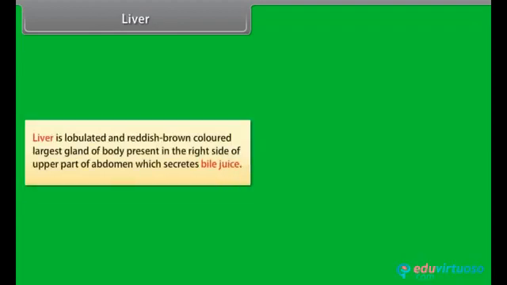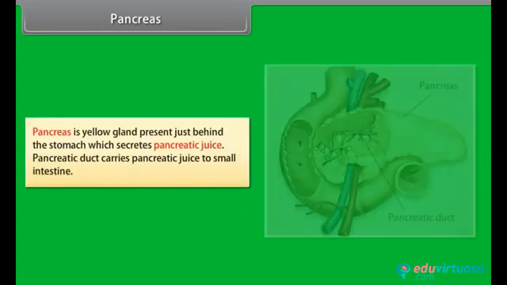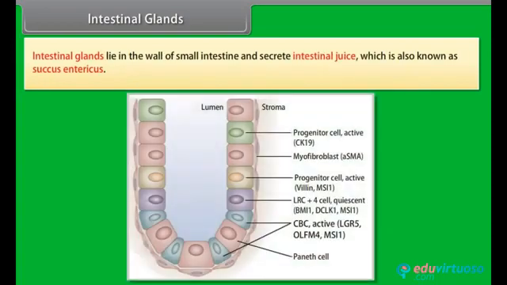Liver. Liver is lobulated and reddish-brown colored largest gland of body present in the right side of upper part of abdomen which secretes bile juice. Pancreas. Pancreas is yellow gland present just behind the stomach which secretes pancreatic juice. Pancreatic duct carries pancreatic juice to small intestine. Intestinal glands. Intestinal glands lie in the wall of small intestine and secrete intestinal juice, which is also known as succus entericus.